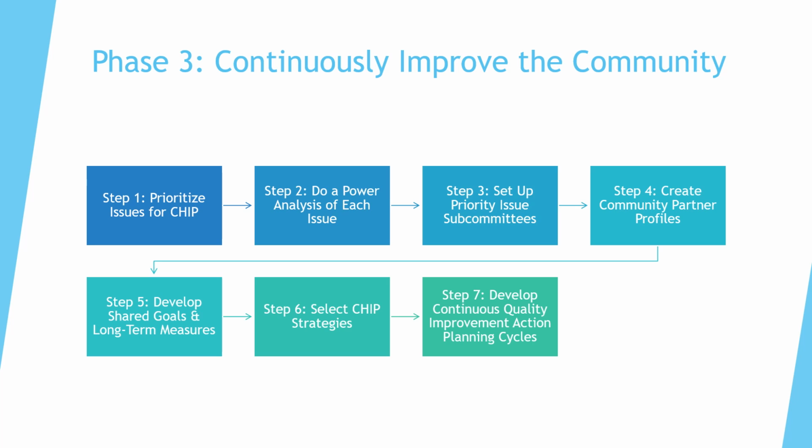So once you've told the community story, you've got your team all together, you told the community story, well, now what? Now you get to work. Phase 3 is where your CHIP comes to life. You've assessed your community's needs, gathered all these voices and data. Now it's time to prioritize and do something about it. This phase is built on the principle of continuous improvement. That means you're not just creating a plan and walking away. You're building a system of action, evaluation, and refinement that evolves over time.